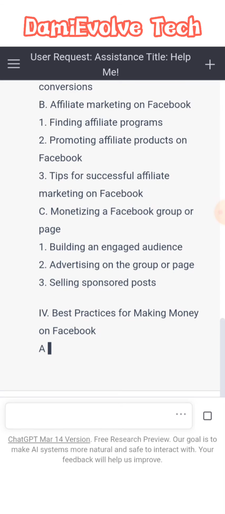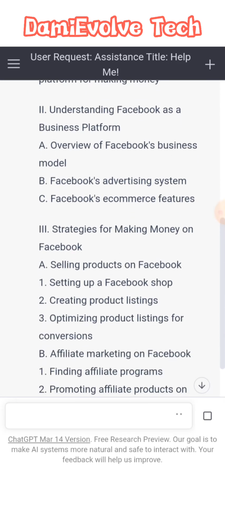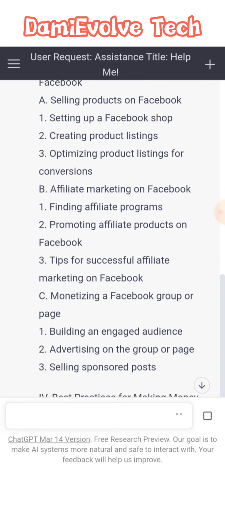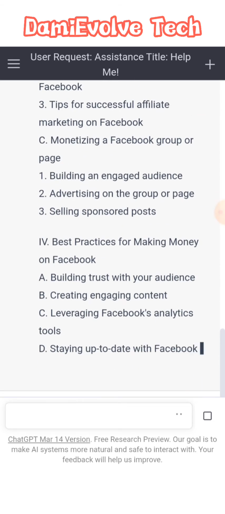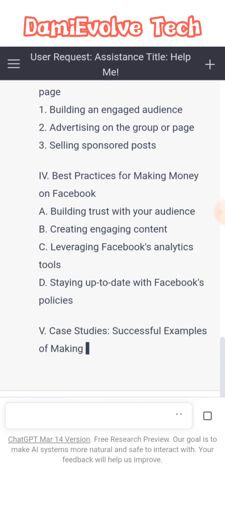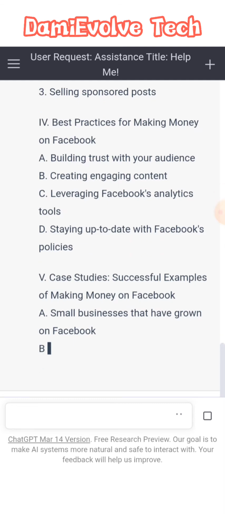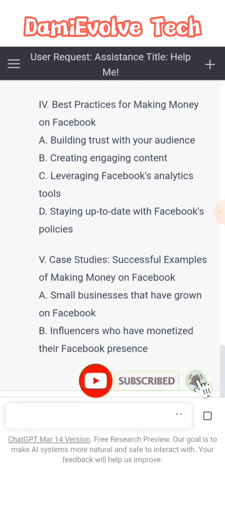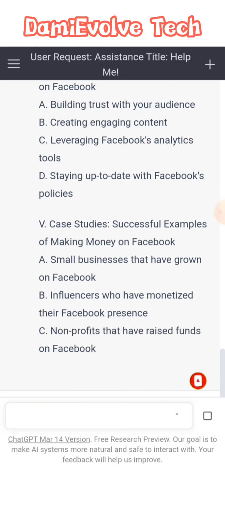So many things can be done. It's generating a table of content, as you can see: introduction, understanding Facebook as a business platform, strategies for making money on Facebook, optimizing product listings for conversion. Guys, this is amazing, honestly. Then case studies, successful examples of making money on Facebook, and small businesses that have grown on Facebook. As it generates the table of content, just observe carefully.